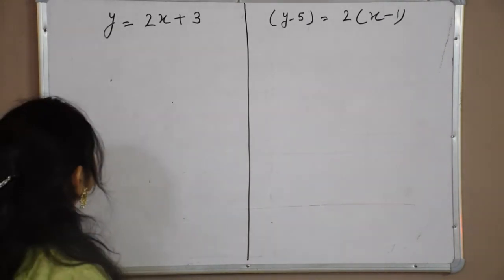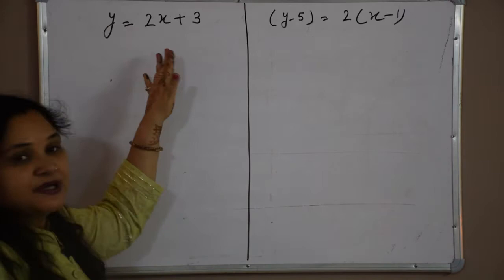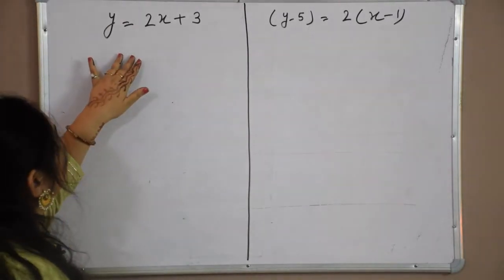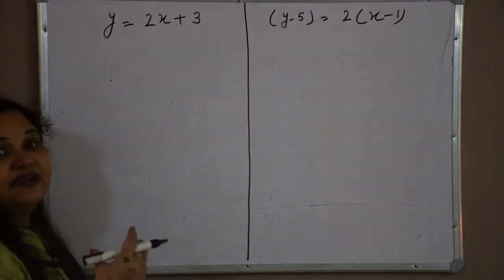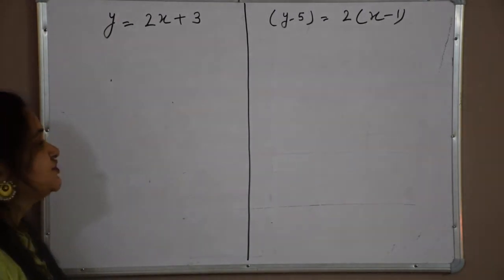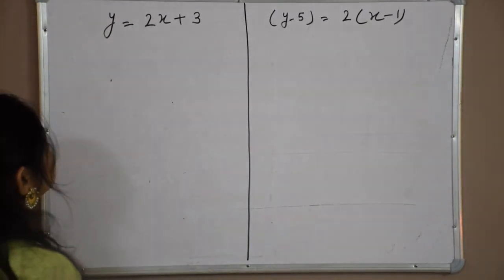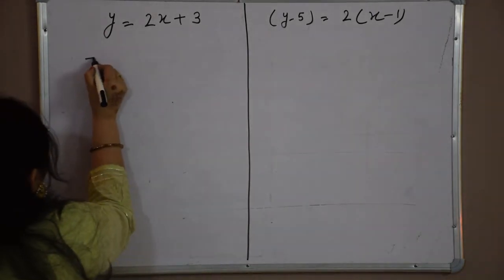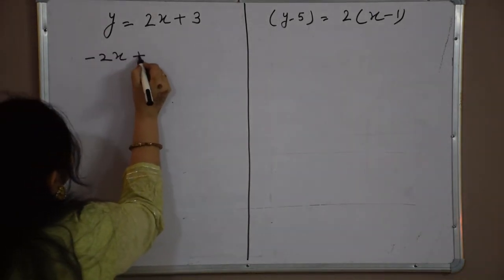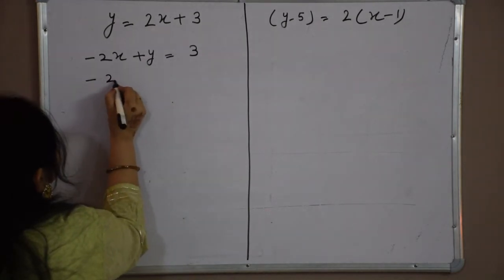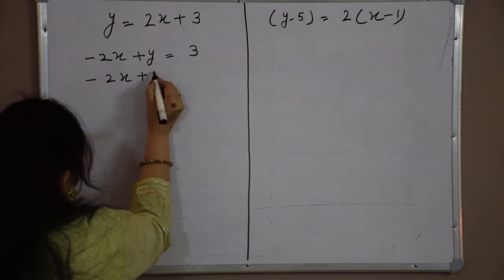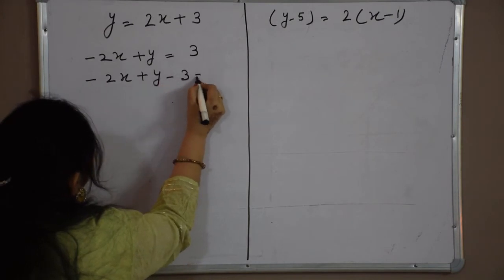See, it is given to us y is equal to 2x plus 3 is the equation of a line in two variables. There are infinitely many ways by which we can write the equation of a line. First we can write it like minus 2x plus y is equal to 3. We can write it minus 2x plus y minus 3 equals 0.